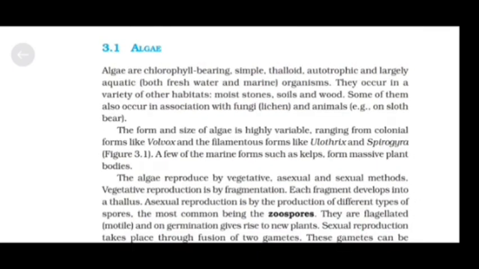Algae. Algae are chlorophyll-bearing, simple, thalloid, autotrophic, and largely aquatic, both freshwater and marine organisms. They occur in a variety of other habitats: moist stones, soils, and wood. Some of them also occur in association with fungi, lichen, and animals, for example on sloth bear.